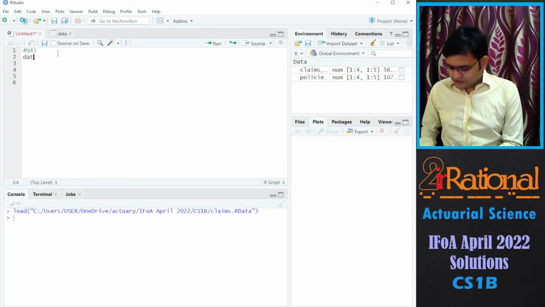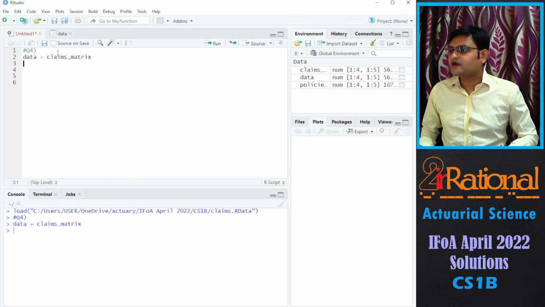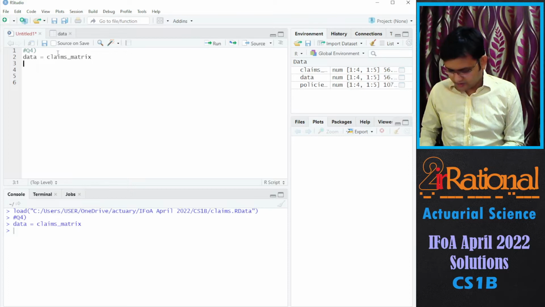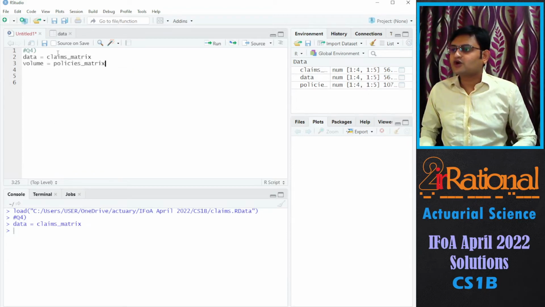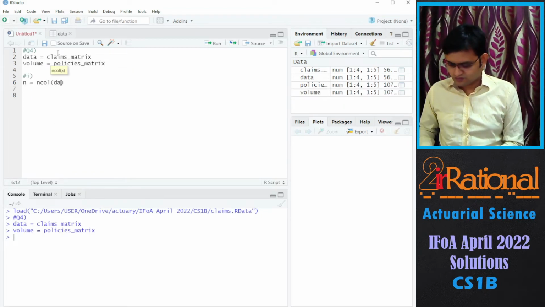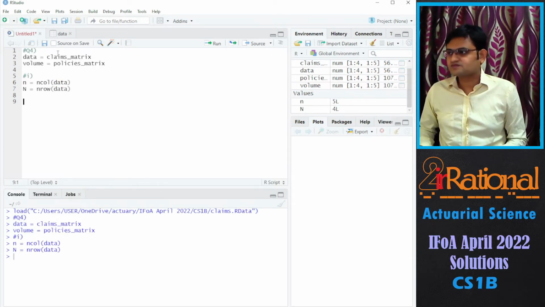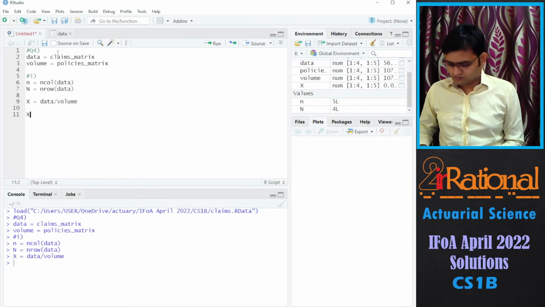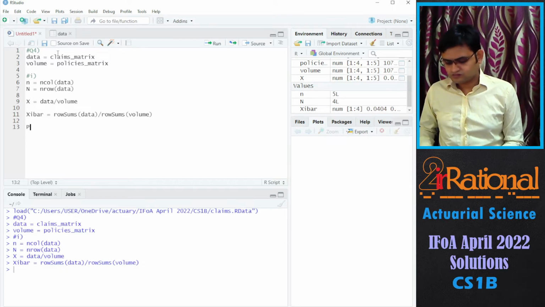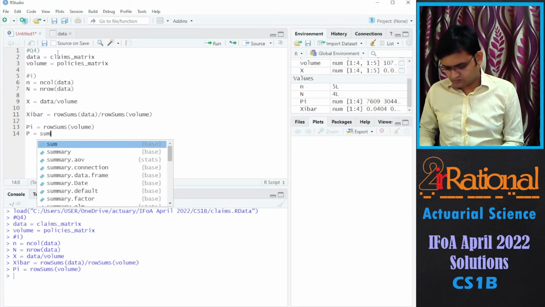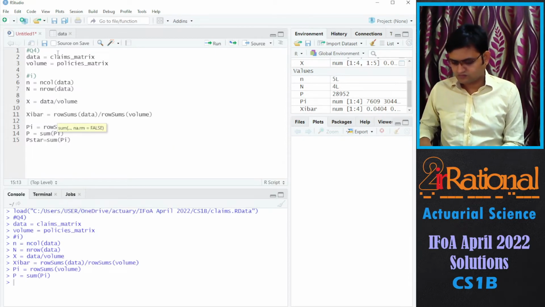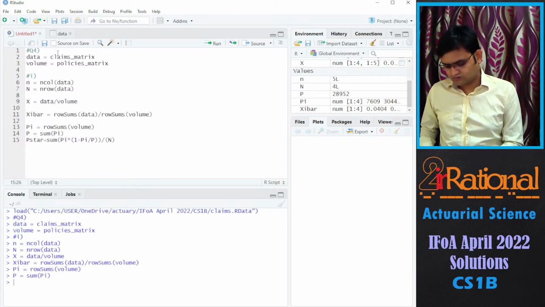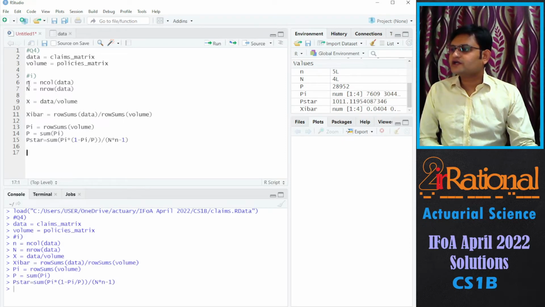So the first thing I'll do is I'll just rename them so that it's easier for me to type. I will write data as claim matrix and volume as policy matrix. These are all the initial values that we require.